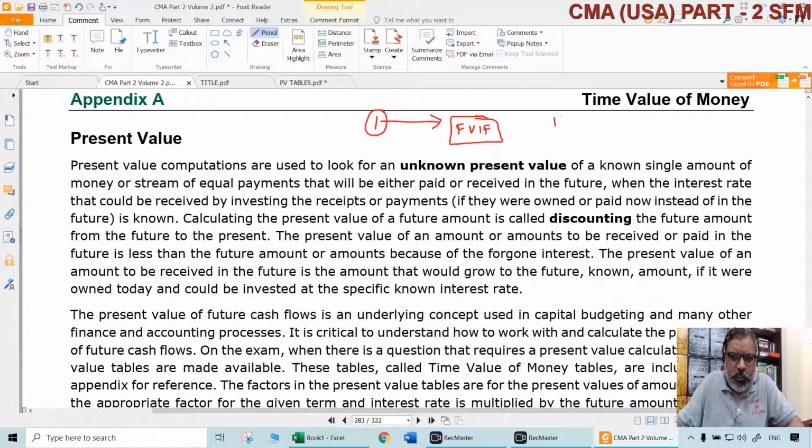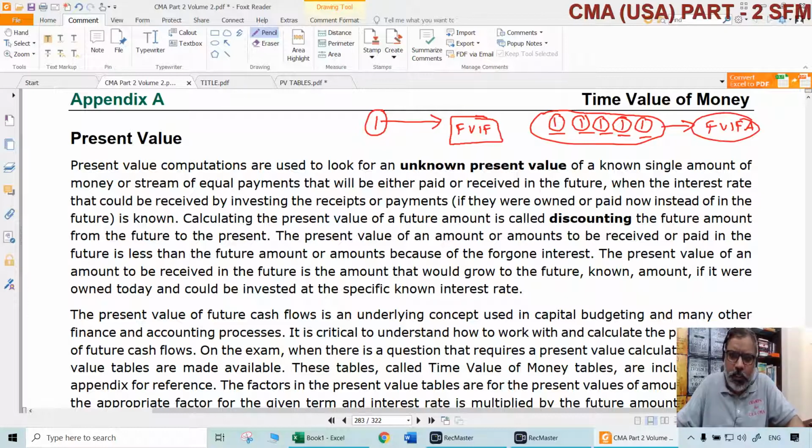If I invested $1 like this for a certain number of periods periodically, in this example 5 years, then how much will this become? Of course, this will become more than 5, whatever it is. That is FVIFA. This FVIF will be more than 1 for sure, because compounding is happening.